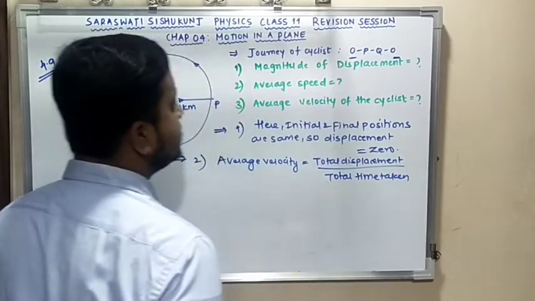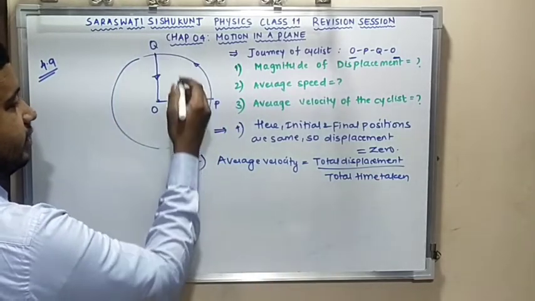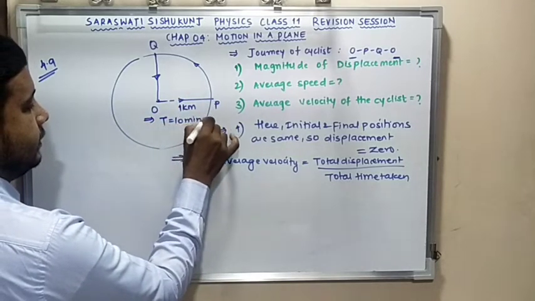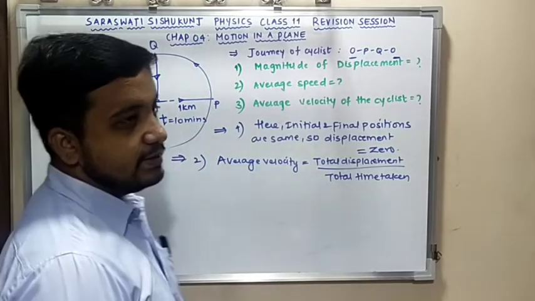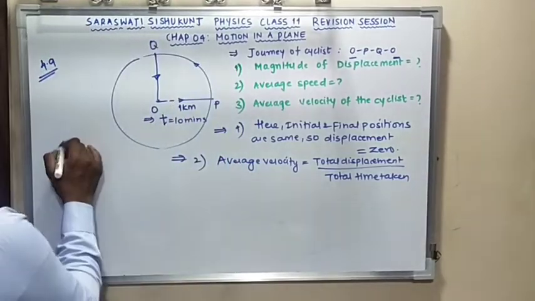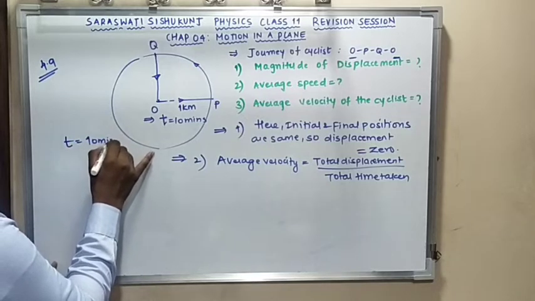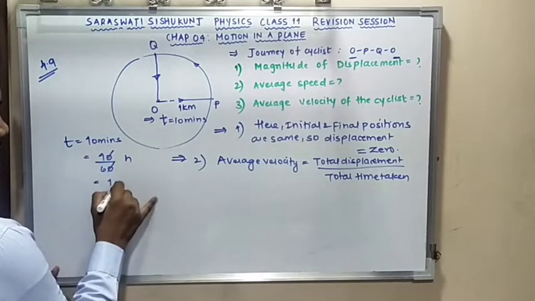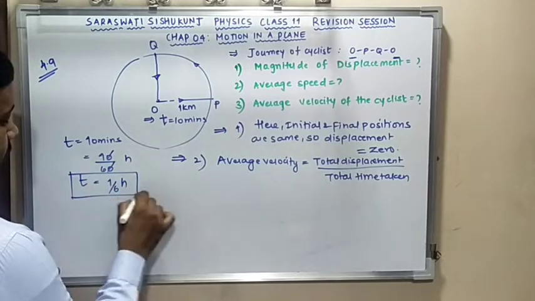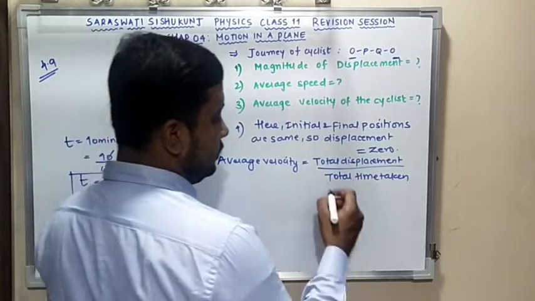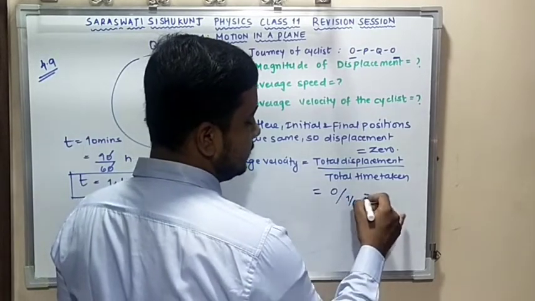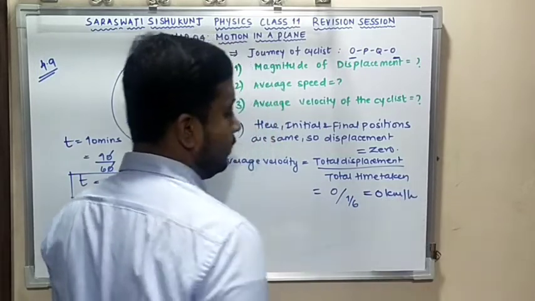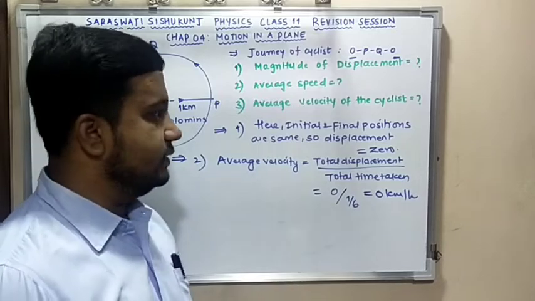Now they have also given us the time to complete this journey, that is 10 minutes. To convert this 10 minutes into hours, I did 10 by 60, so I get 1 by 6 hour, simply. Clear? Here total displacement is 0 and time is 1 by 6, so everybody knows the answer is 0 kilometer per hour. So there will be no average velocity.